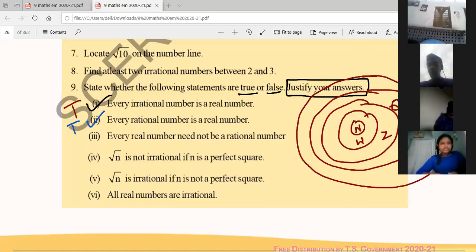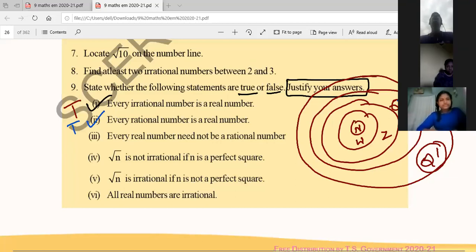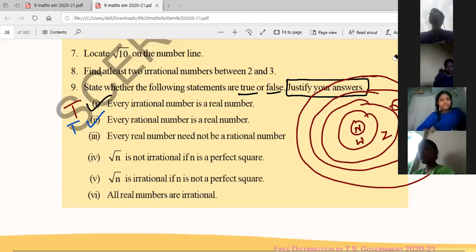And coming to the next one, every real number need not be a rational number. Is it true? What he is saying is every real number need not be. Look here. Every real number means all these real numbers need not be rational numbers. Is it true?